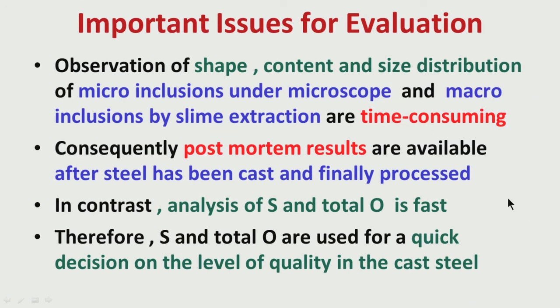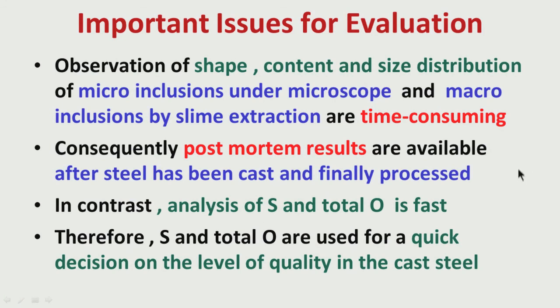So, if we find that total oxygen or sulfur is beyond the ranges which are stipulated for the particular product, we can decide whether this slab or this bloom or this billet, whether at all we should process for the subsequent product, because these are going to give us very undesirable quality. The analysis of these elements, sulfur and total oxygen, gives us an indication of the level of quality. Unlike the analysis of inclusions, whether micro or macro, which are time consuming, which take a lot of time.